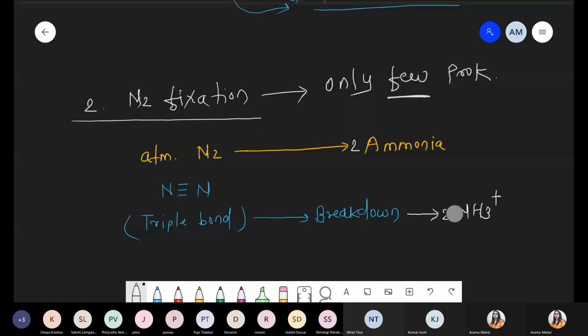To break the triple bond present between the nitrogen atoms, there is a requirement of one enzyme: the nitrogenase enzyme.